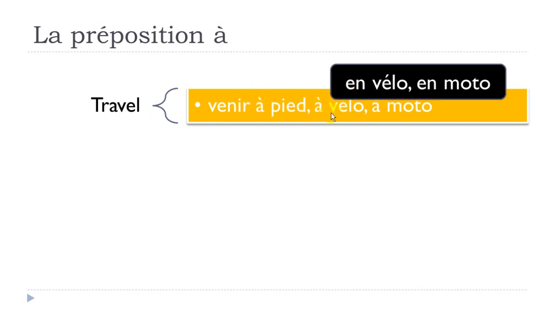But then keep in mind that in many cases, French people tend to use, when it comes to vélo, moto, well, you can listen and you can hear quite many times this en instead of à. Not really for pied, because French people will still use this à pied, because it's like a common expression. But still for vélo and moto, many persons will use this en. Officially it should be a mistake, but many persons are using it, so just be ready and try to remember that it's possible that you will hear this en vélo and en moto.